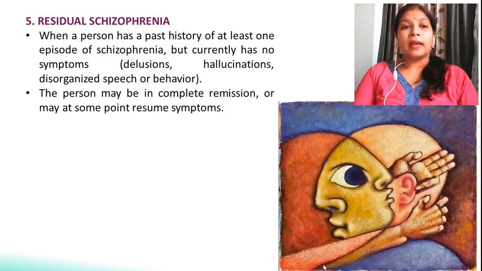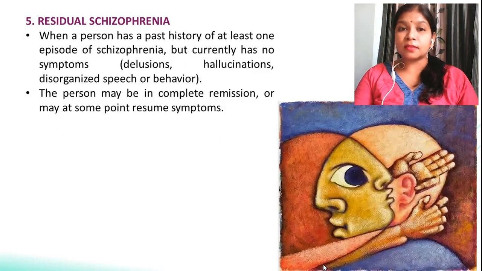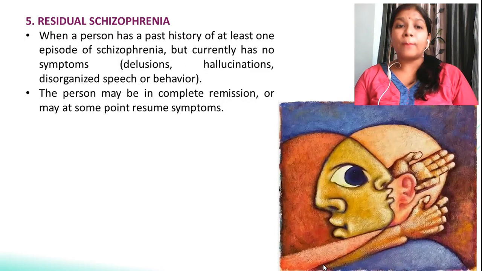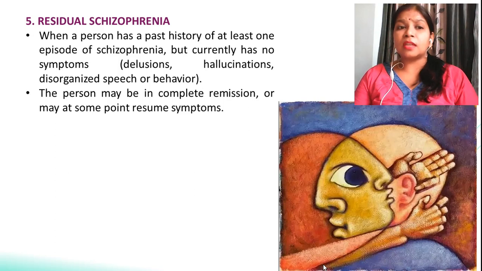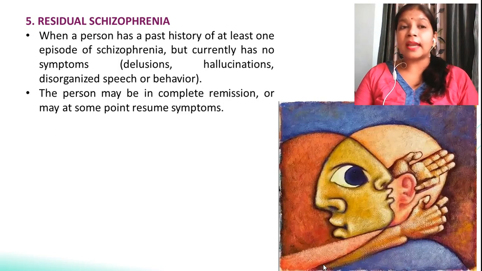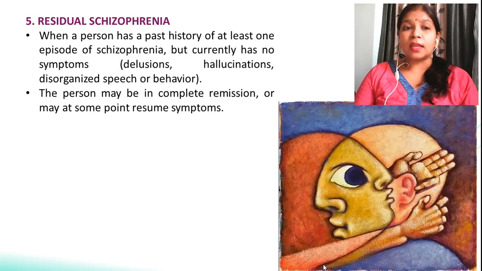Next is the residual schizophrenia, when a person has a past history of at least one attack, and after that attack there are no symptoms, but he can develop the symptoms or the attack at a later stage, like delusions or hallucinations or disorganized speech or behavior. Then the person falls under the category of residual schizophrenia. The person may be in a complete remission state, or at some point resume these symptoms.